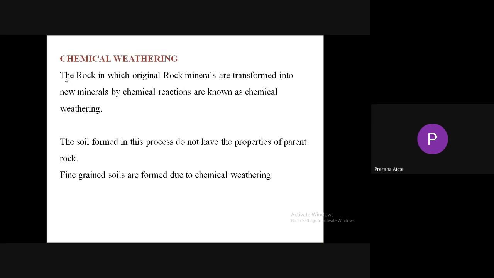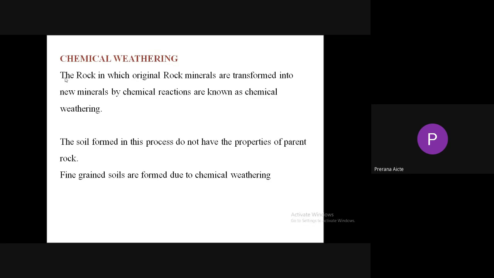Chemical weathering. The rock in which original rock forming minerals are transformed into new minerals by chemical reactions is known as chemical weathering. In this case, some chemical reaction takes place between the rock and external agencies. Because of this chemical reaction, new rock minerals are formed. So these soils do not exhibit the similar properties of the parent rock. The parent rock property is different from the soil derived from the same rock.